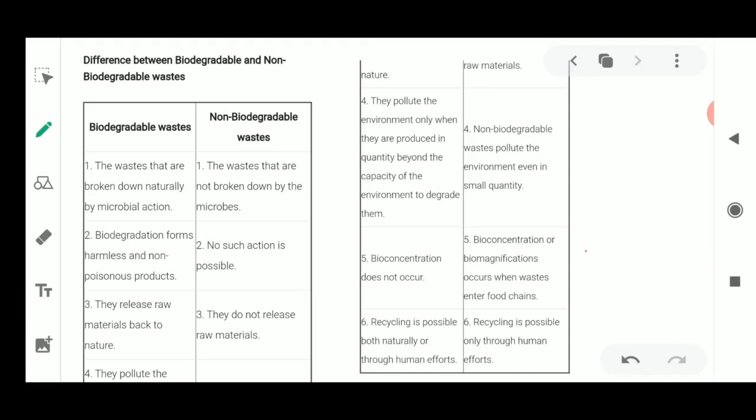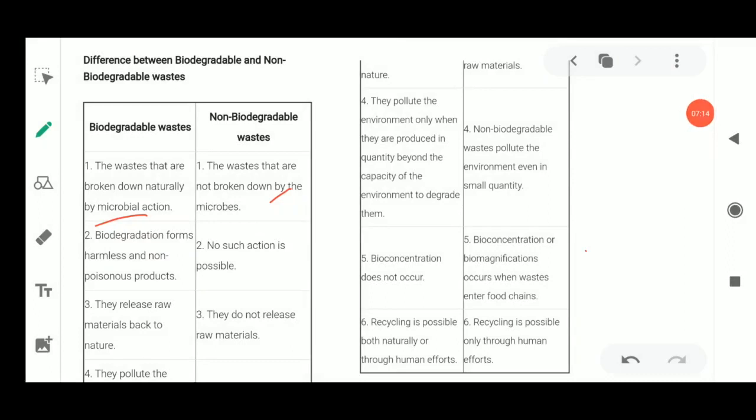So if in nature microbial action is taking place, with microbes, bacteria and certain fungi present, they are going to break down the waste into smaller, simpler substances. Since these wastes are complex organic substances, they can be broken down into smaller parts with the help of the microbes. Now if non biodegradable waste is there, it is not going to be broken down by microbes.